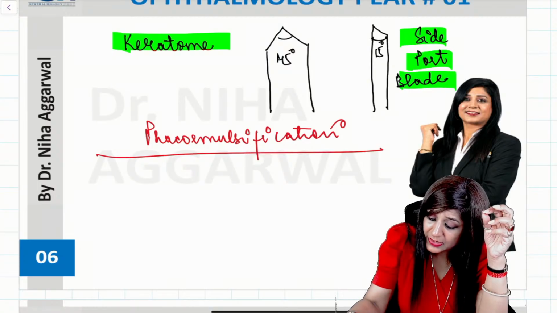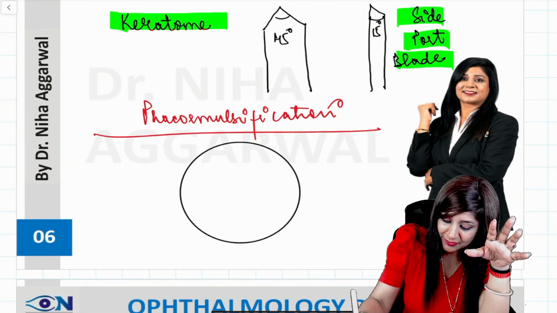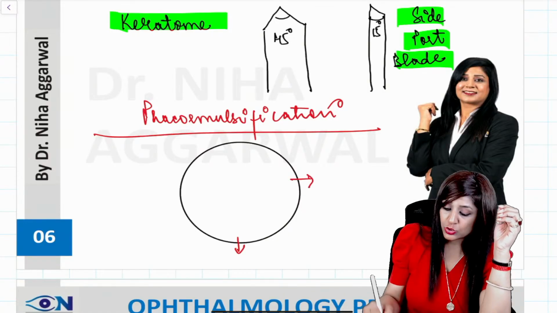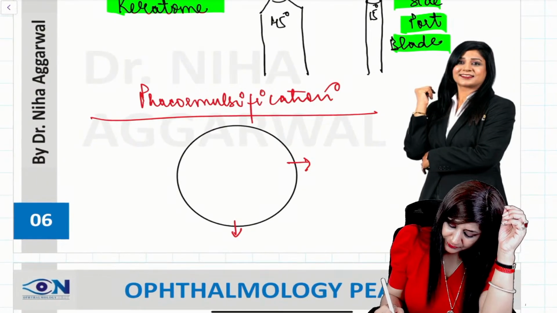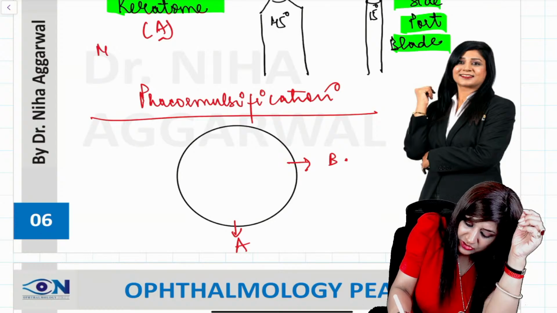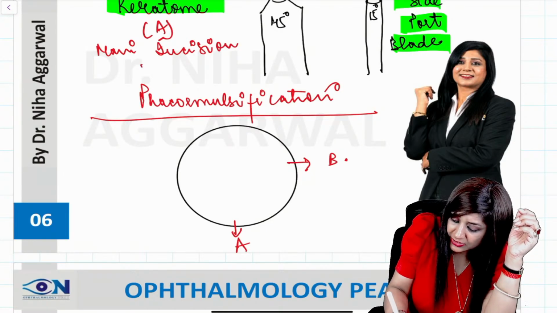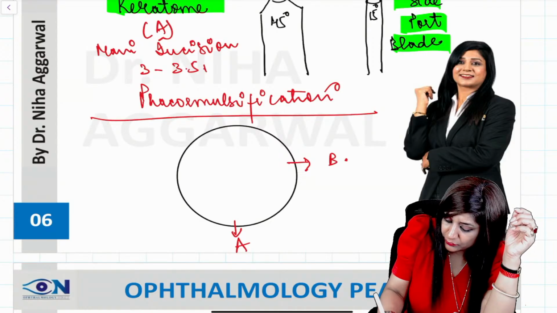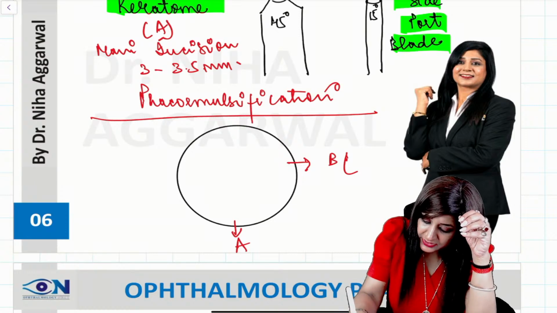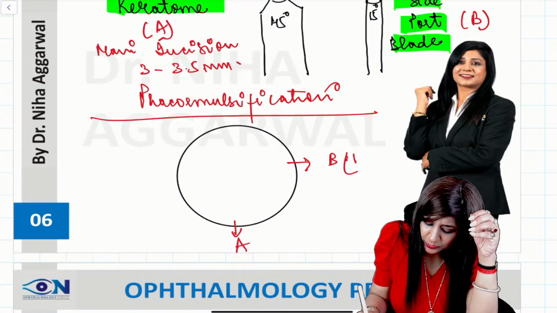Whenever we are doing this surgery, suppose this is the cornea, two kinds of incisions we have to give. One is your main incision, and one will be the side port. This one is A and this one is B. A is given by the keratome, which is the main incision, and its size is 3 to 3.5 mm. The side port is given by B, the side port blade, and it is about 1 mm only.